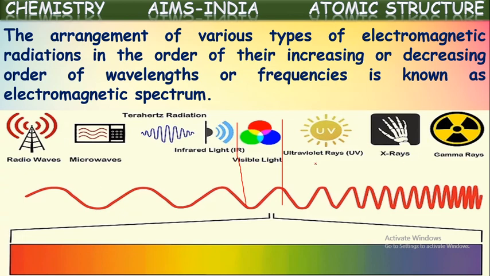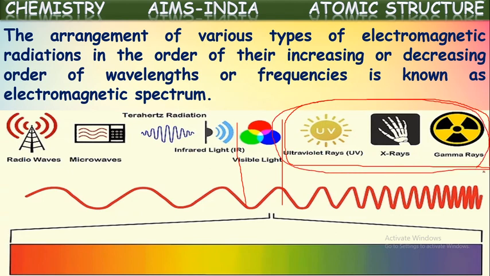Out of this, the radiations after the visible radiation have greater energy and lower wavelength. These are radiations which can cause harm to us. These are hazardous radiations, so we should not be exposed to them. They may cause damage to our body. The radiations with lower frequency or greater wavelengths do not cause any harm to us.